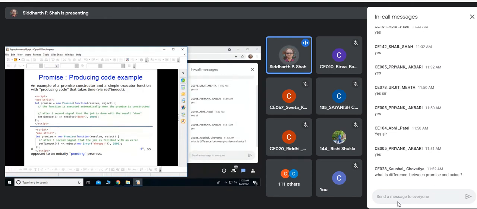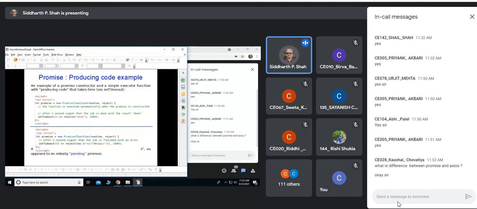Kaushal is asking some question. What is the difference between promise and... Sorry, Kaushal, I am not aware of this Axios. What you are talking about, I have to see that. Okay, so I'll refer to that and then I'll come back to you.